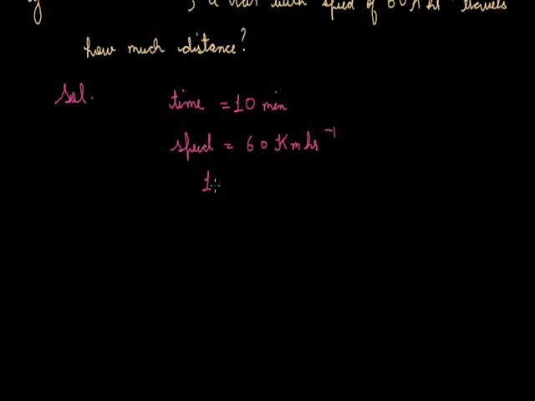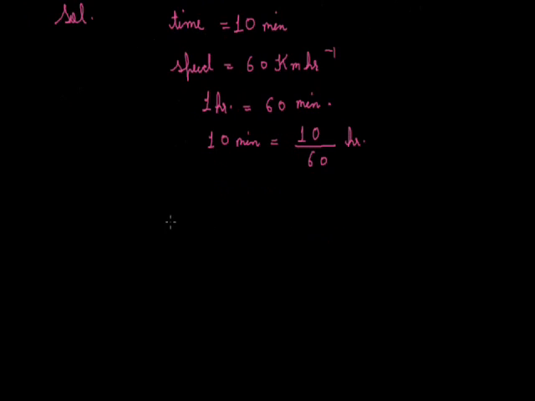We know that 1 hour is equal to 60 minutes. And we have given 10 minutes. So 10 divided by 60 will give us our conversion. Now we have time in hours. Distance we know.